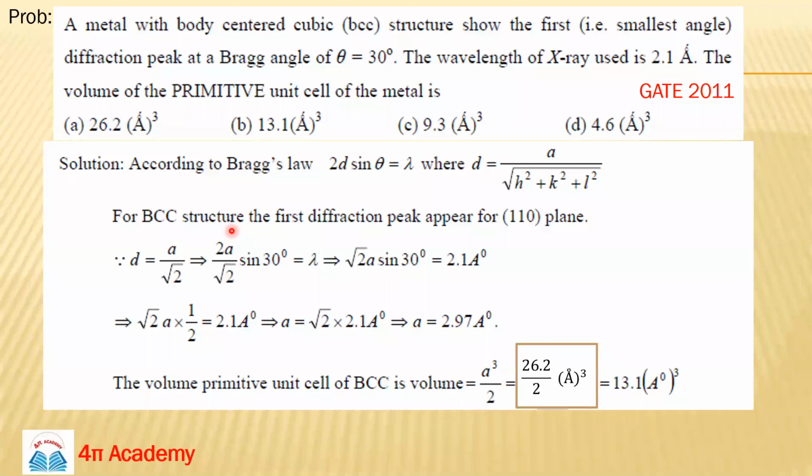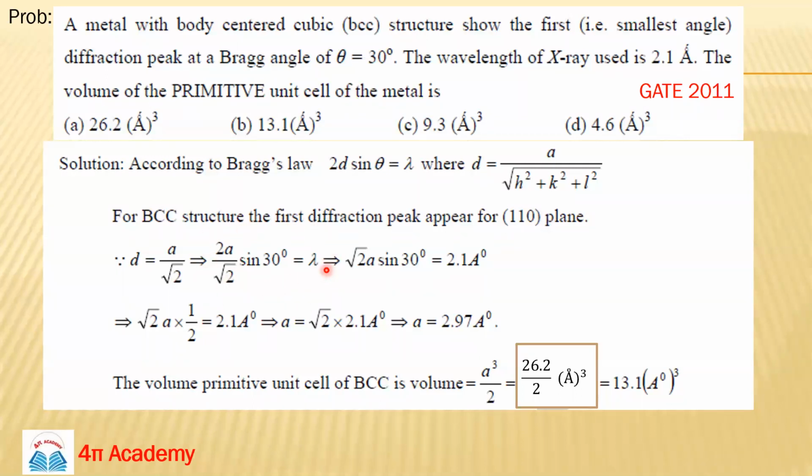Once you calculate d, that is a upon root 2, you can put it in Bragg's law: 2a upon root 2 times sin theta, where theta is 30 degrees, equals lambda.